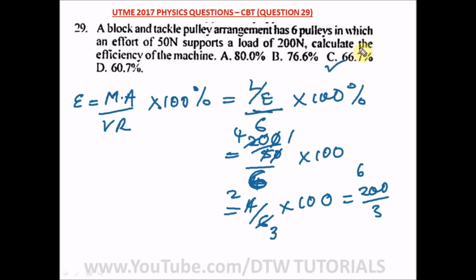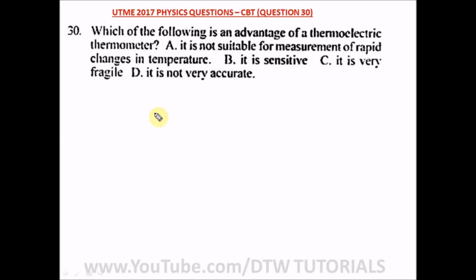So this is our correct option, that is option C. Question 30 of our UTME 2017 physics question, your Jamb CBT, says, which of the following is an advantage of the thermoelectric thermometer? The first one says it is not suitable for measurement of rapid changes in temperature. No. The second one says it is sensitive. Yeah, this is correct. C says it is very fragile. D says it is not very accurate.